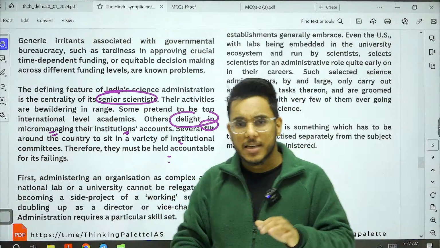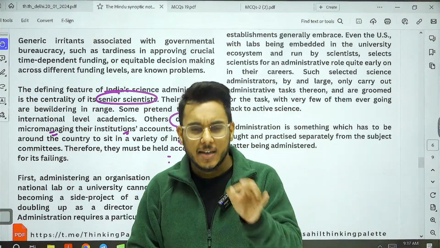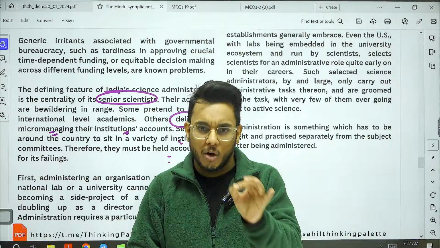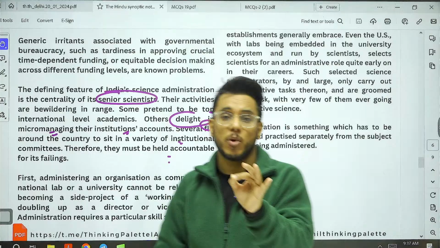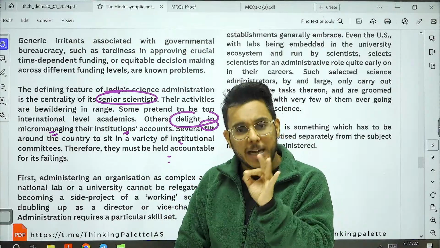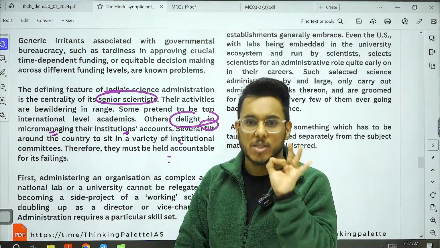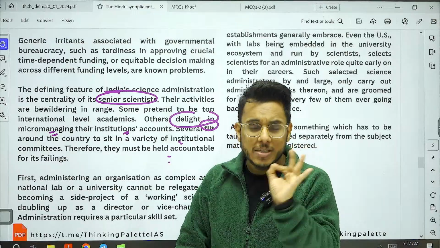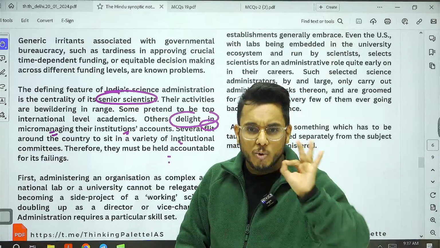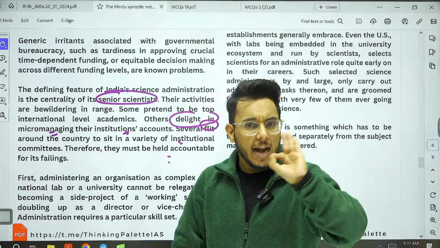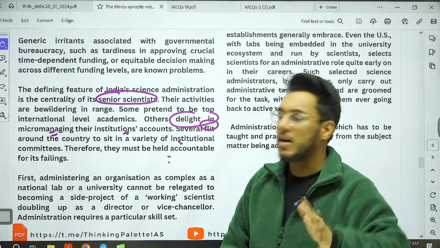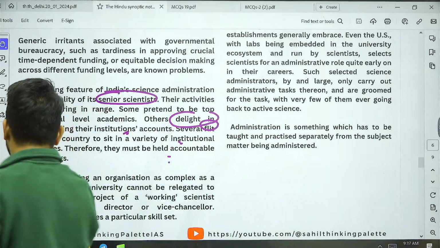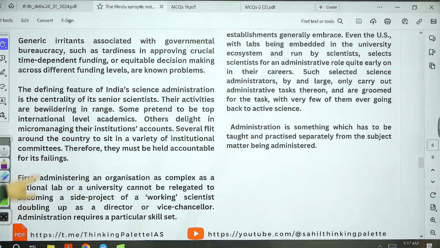Now understand this thing, guys. In 1908, a dedicated course of MBA, business administration, was brought in. Why? Because it was understood that administration happens to be a separate specific wing. So even for scientific administration, we need to have a trained and separate class of officials rather than senior scientists doing the management work. Okay, so there are certain reforms that are needed in this particular direction.